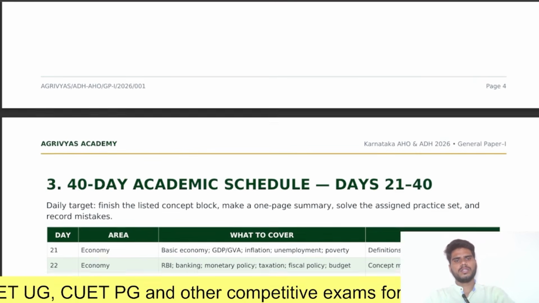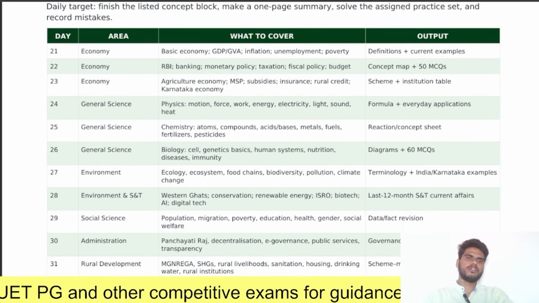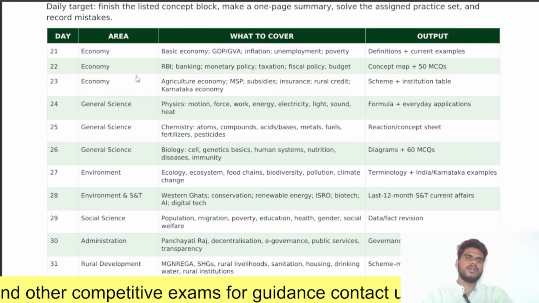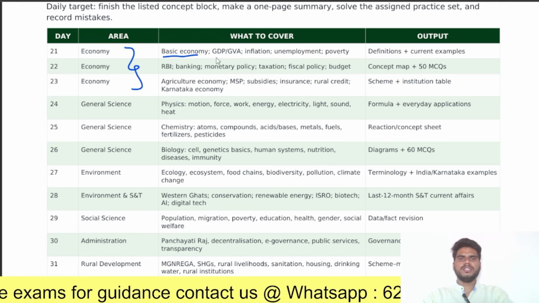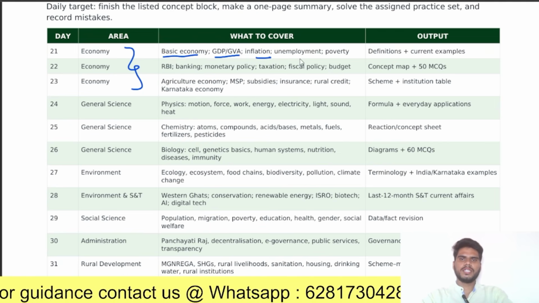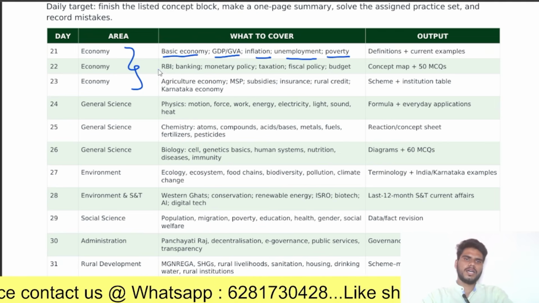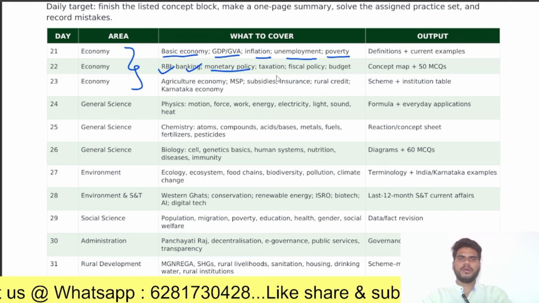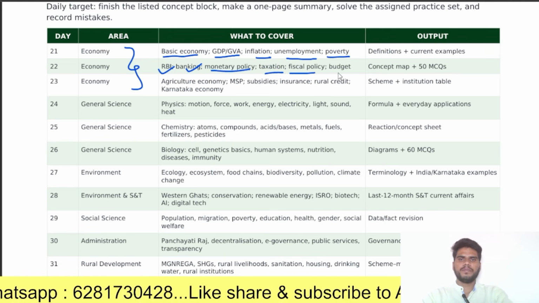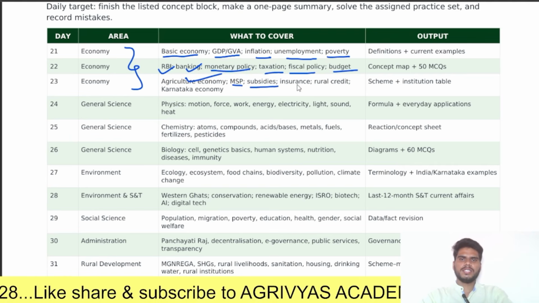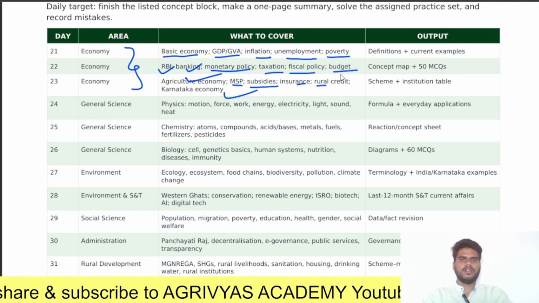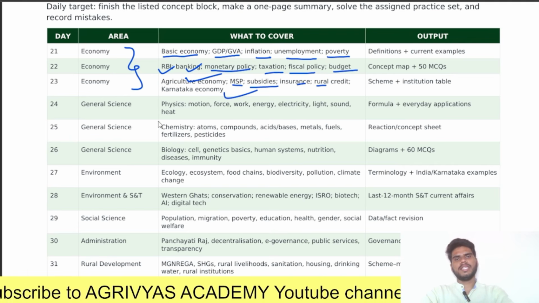Next, coming to the next 20 days. In the next 20 days, what should you cover? First, economy: basic economy, GDP or GVA, inflation, unemployment and poverty. Next, RBI, banking sector, monetary policy, taxation and fiscal policy, and next, budget. Next, agriculture economy, MSP, subsidies, insurance, rural credit, Karnataka economy. So these are the topics to be covered regarding the economy.